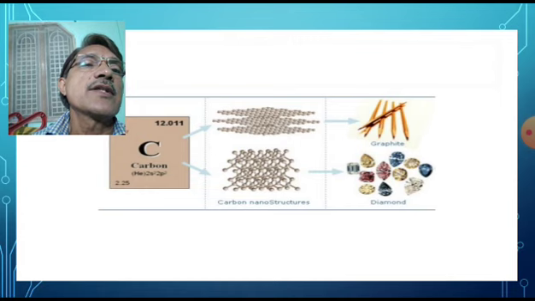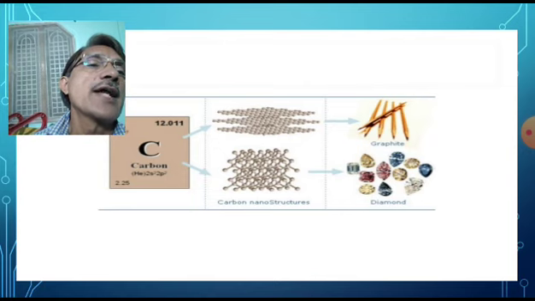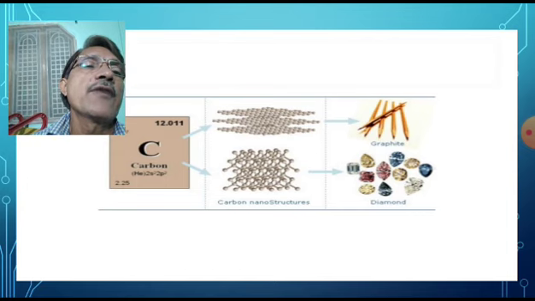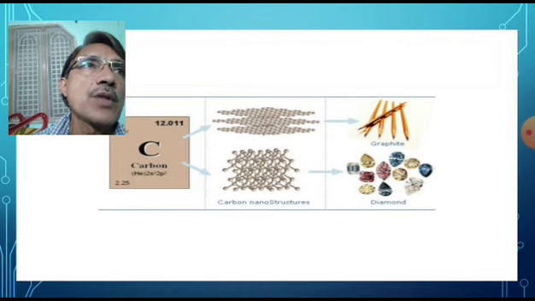Graphite is used in making lead pencils. Diamond is used in jewelry as precious stones. For cutting of glass, we use diamonds. For making holes in rocks, we use diamonds. So for drilling of rocks, diamonds can be used.